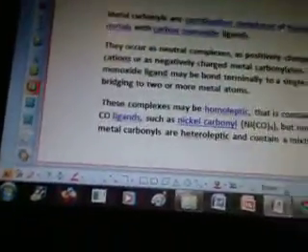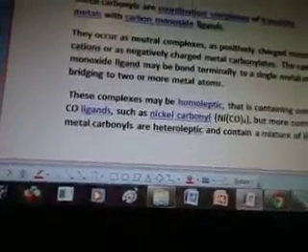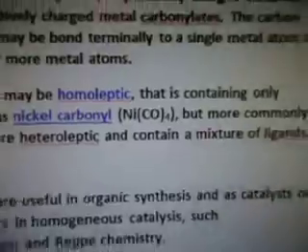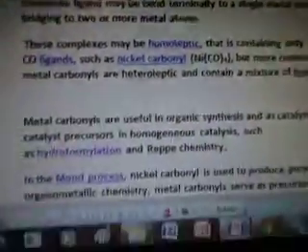These complexes may be homoleptic, that is containing only CO ligands, such as nickel carbonyl. And there's the calculation there. But more commonly, metal carbonyls are heteroleptic and contain a mixture of ligands.